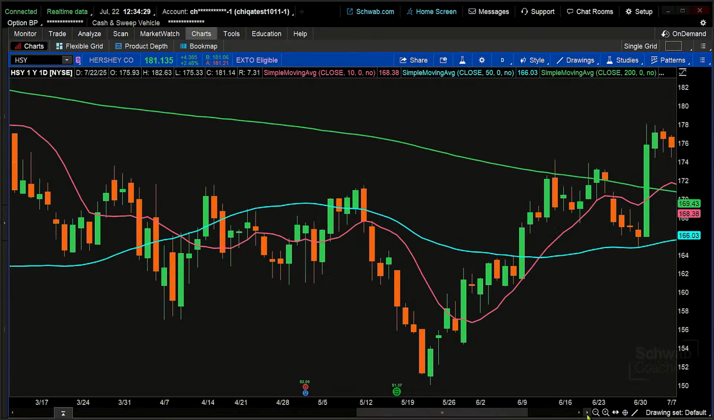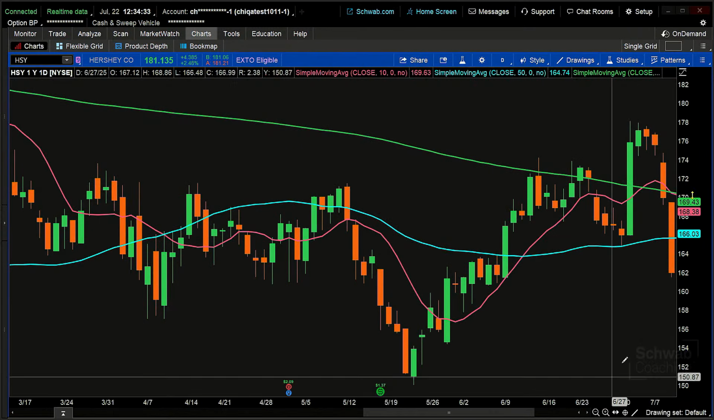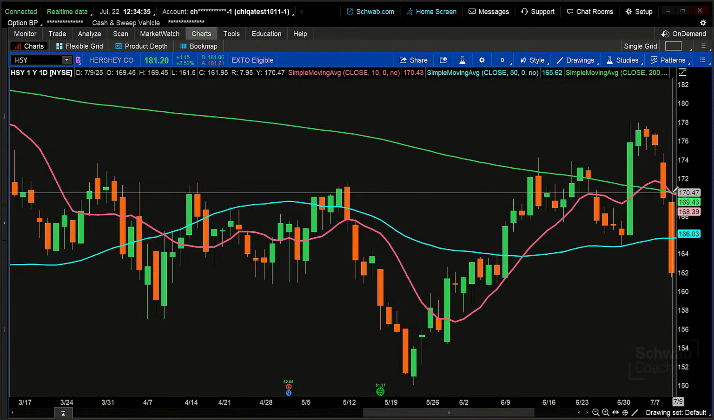So that circumstance occurred just a couple of days later. We got that crossover, and that might have been the exit point for some traders. If that moving average breaks below the 200-period moving average, then get out of the trade, right? So that's how we get to that idea of using these moving averages.